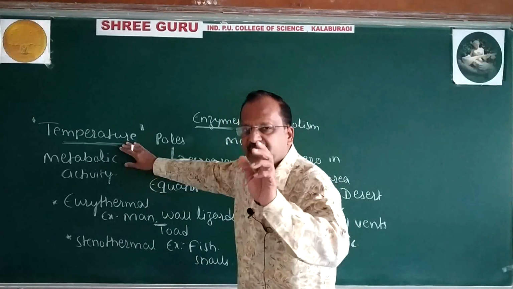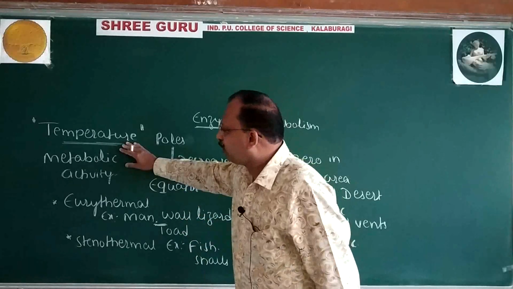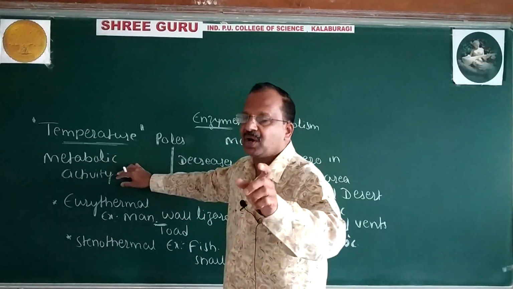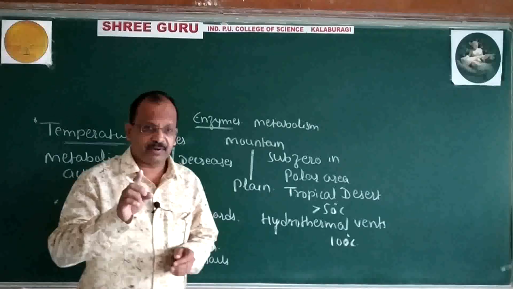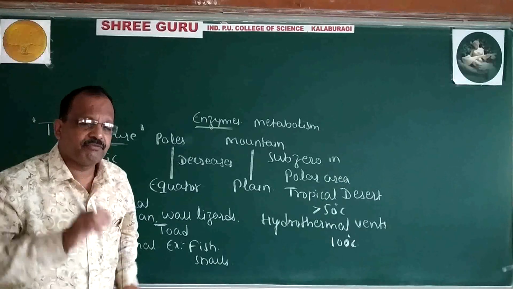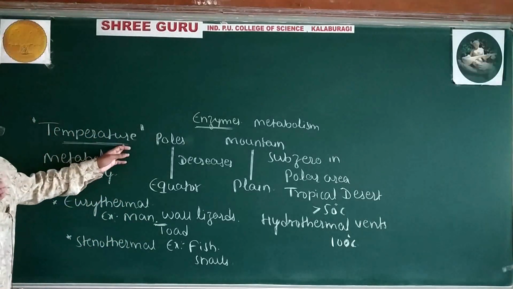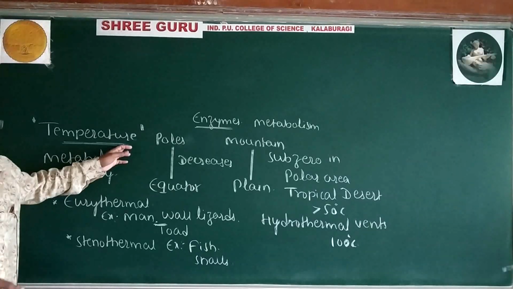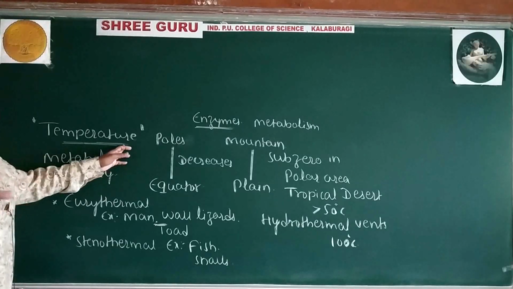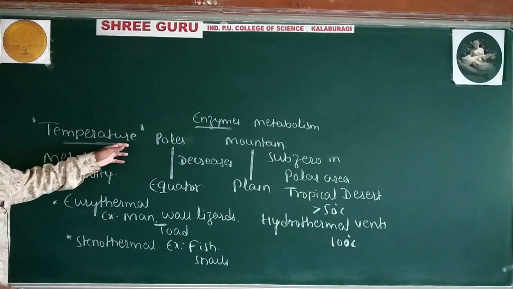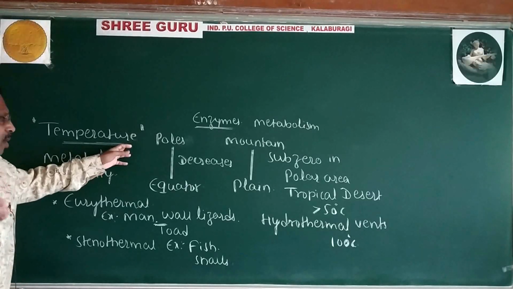Temperature is a very important ecological factor or abiotic factor which controls almost all the metabolic activity of the organism.